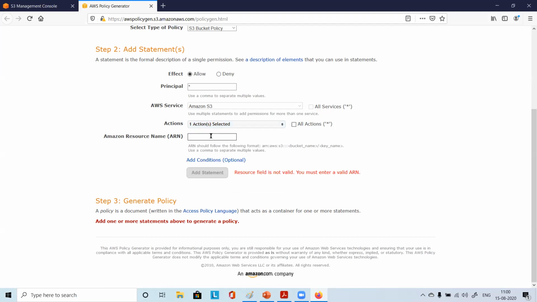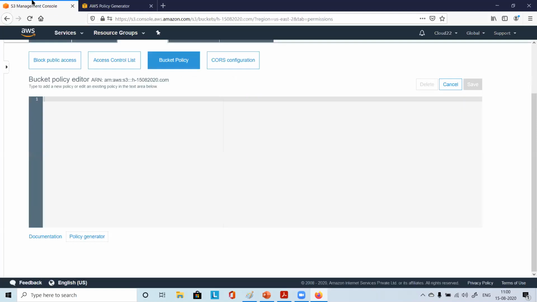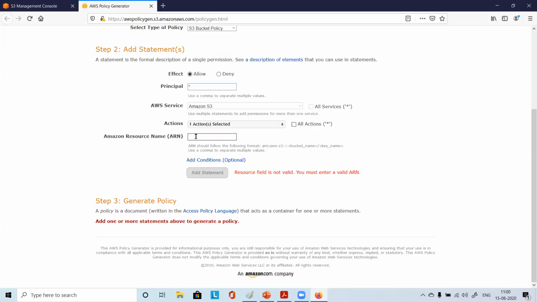So what is the resource name? You just go to the previous page, another tab, and you see here the ARN is listed. Correct? You see the ARN here? Just choose starting from the small arn till the end. Copy it carefully. Nothing should be left. Then you just paste it here,